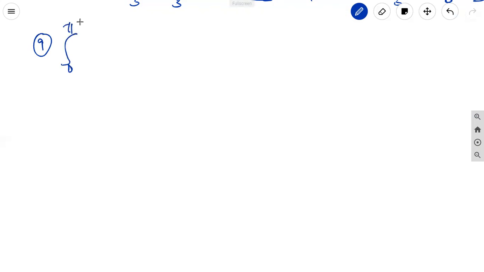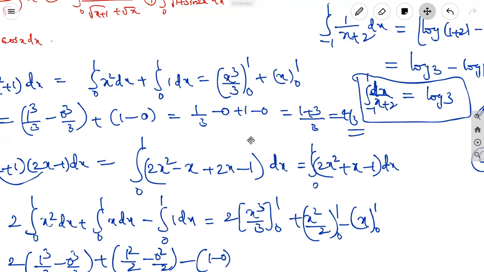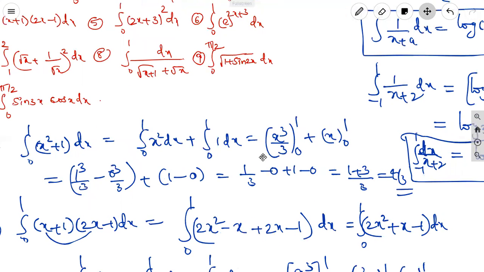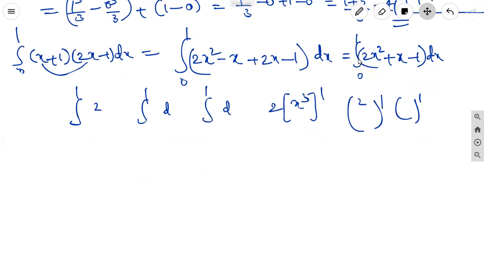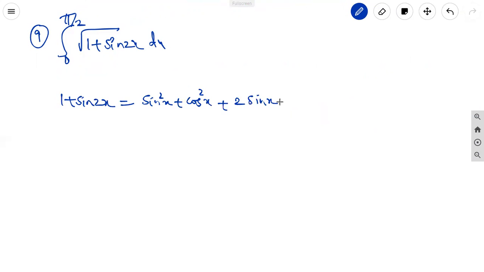Integral 0 to pi by 2 under root of 1 plus sin 2x dx. We know the identity sin square x plus cos square x is equal to 1, and sin 2x is 2 sin x cos x.